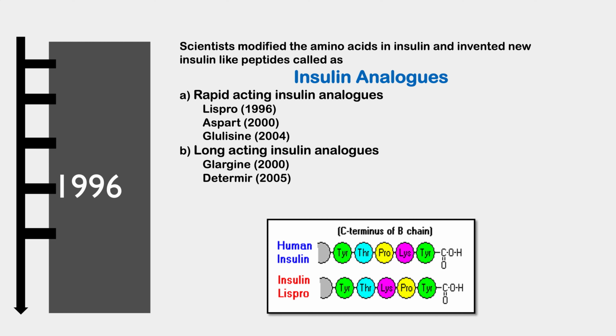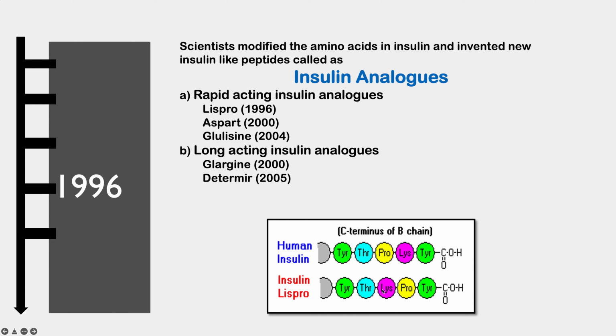In 1996, we prepared human insulin and altered some of its amino acids, which resulted in insulin analogs, proteins which were like insulin but had slightly different properties from the soluble human insulin. In these insulin analogs, some of the amino acids, like proline and lysine, are swapped: proline is replaced by lysine and lysine is replaced by proline.